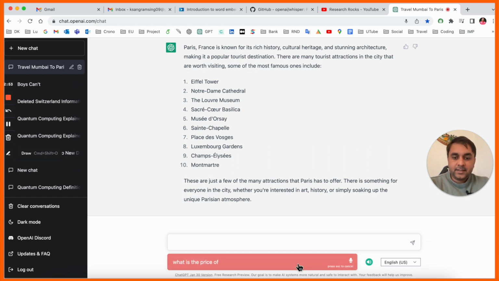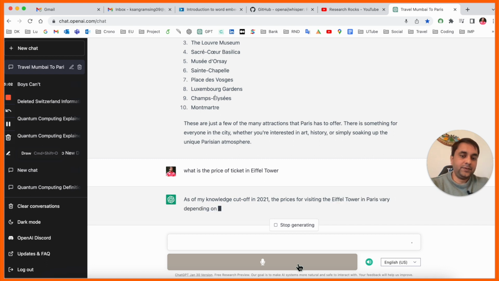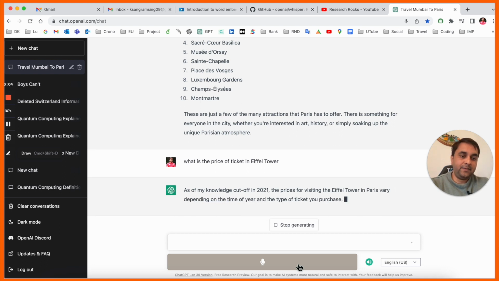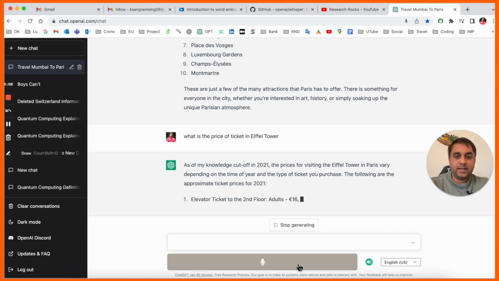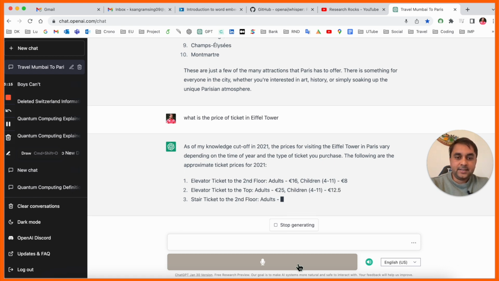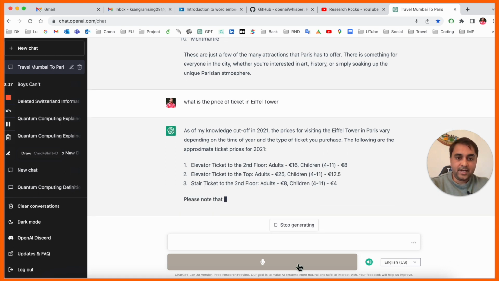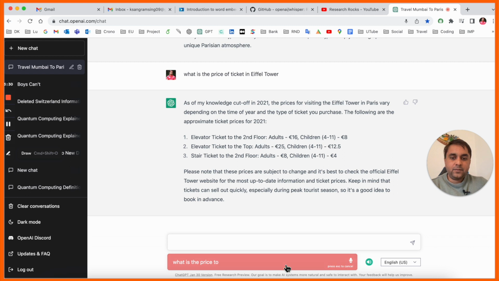of a ticket to the Eiffel Tower. Now we see here, with a knowledge cutoff of 2021, the price to visit the Eiffel Tower in Paris depends upon the types and years. So the stairs ticket to the second floor is 16 euro for an adult and 8 euro for a child. The elevator ticket is 25 euro and for a child is 12 euro. Oh, that is amazing. Next tourist attraction, what is the ticket price of the Louvre Museum?